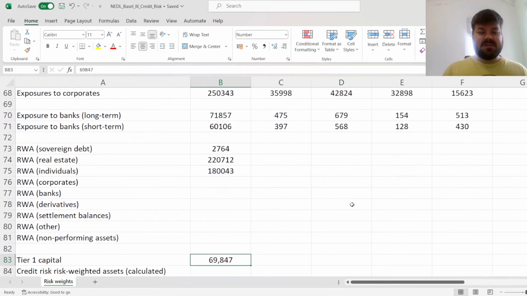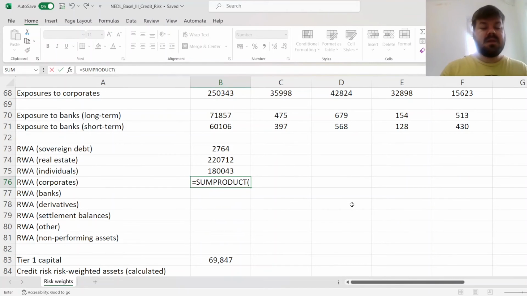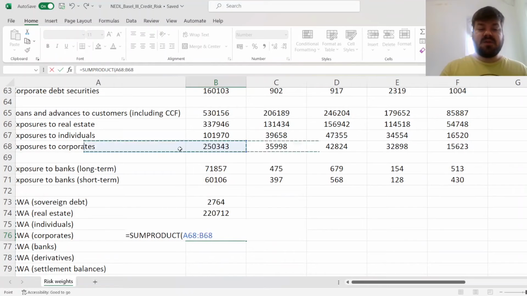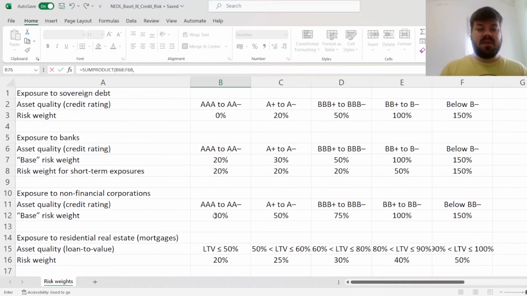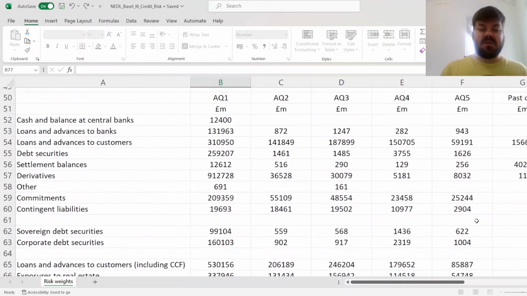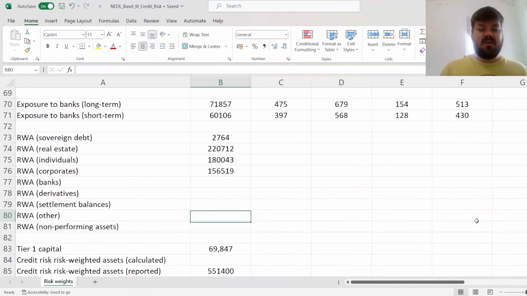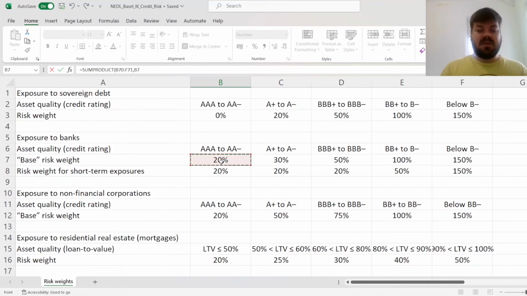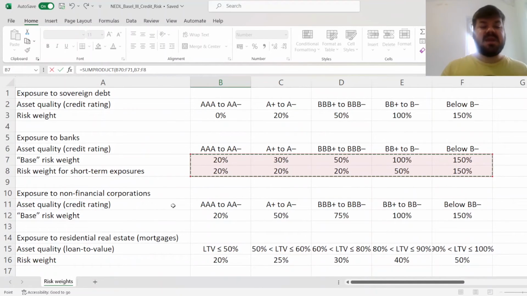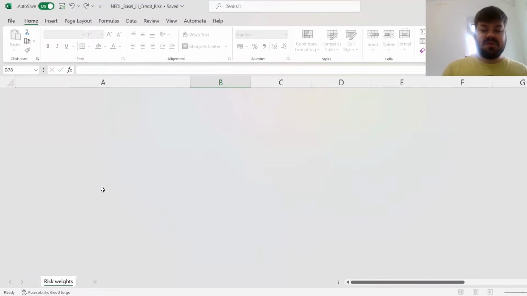For corporates, we can use sum product again and refer to exposures to corporates from above and non-financial corporation exposure risk weights. For banks, we again need to keep in mind short-term and long-term exposure differences and the risk weights provided for base risk weights and short-term exposure risk weights.